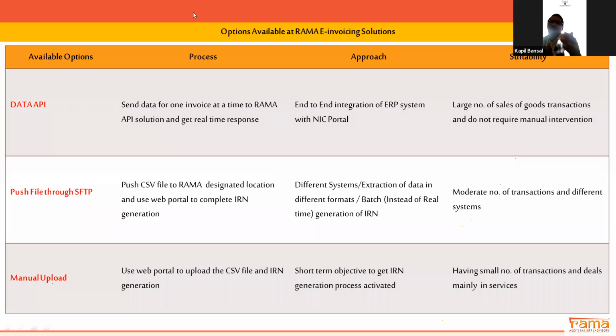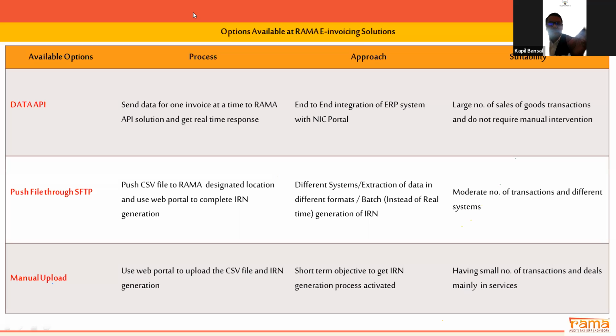The difference between API and SFTP would be, in case of API, it is complete end-to-end automation of the process. You just have to click a button and the information will flow into the NIC portal. Also, you will receive the IRN as the information gets processed in the NIC portal. So that is 100% complete end-to-end automation. SFTP is also one way of automation, but the way of automating the things is slightly different.